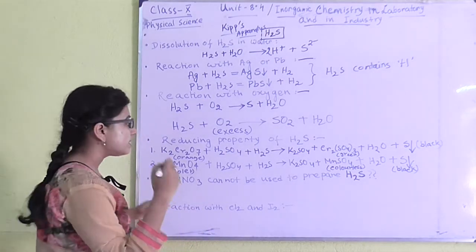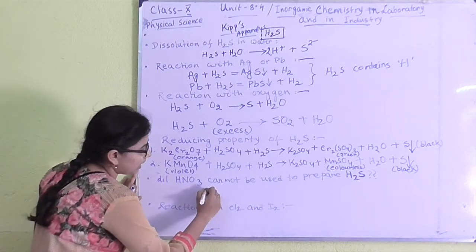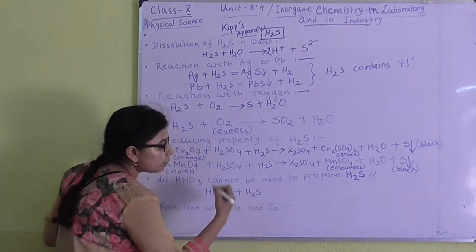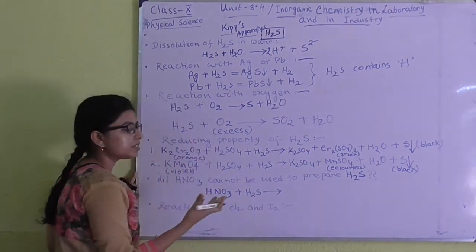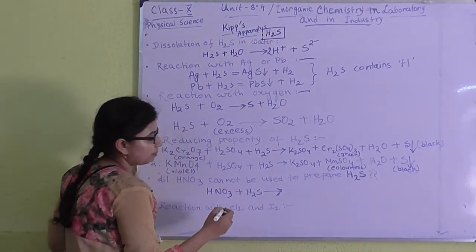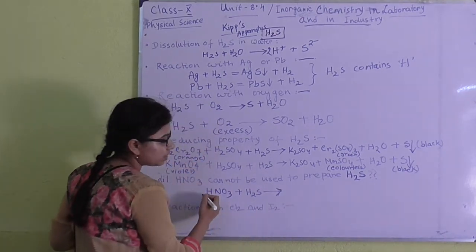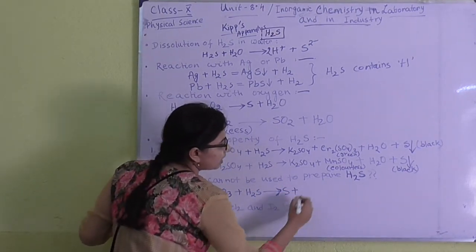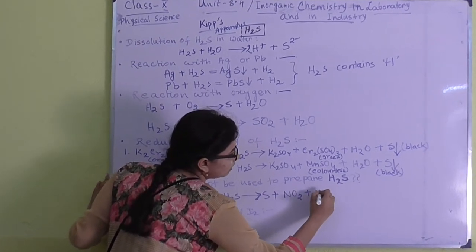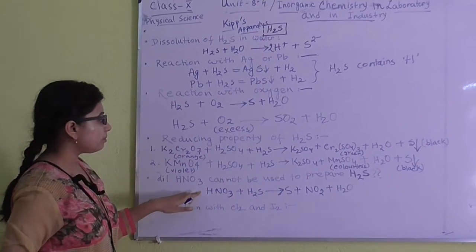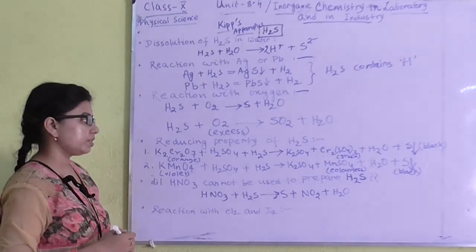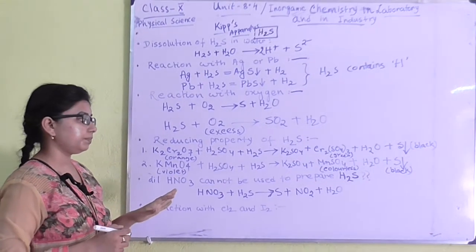Because dilute nitric acid also acts as an oxidizing agent, and in presence of nitric acid, the H2S that is generated in the medium will react with the HNO3, and both of them will react to form sulfur, nitrogen dioxide and water. That is, HNO3 will give you nitrogen dioxide and sulfur instead of H2S. So, that is why we can't use dilute HNO3.